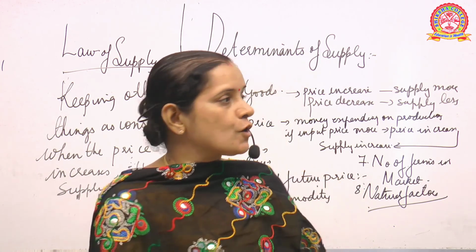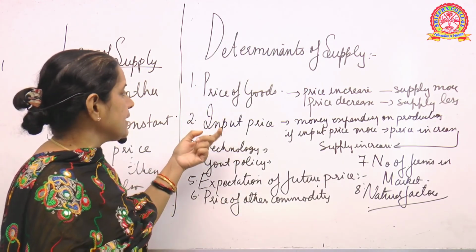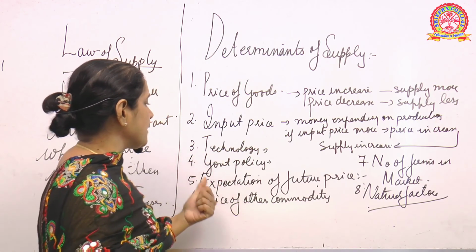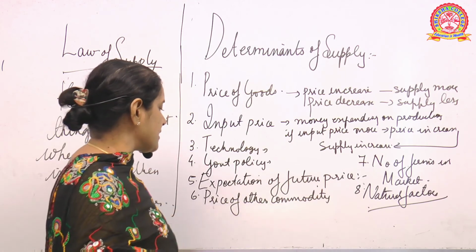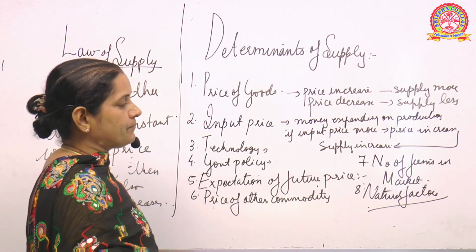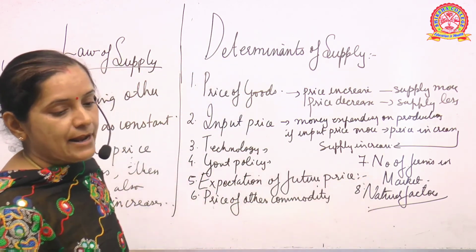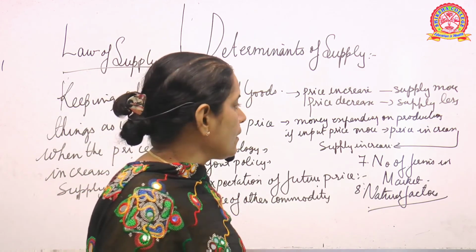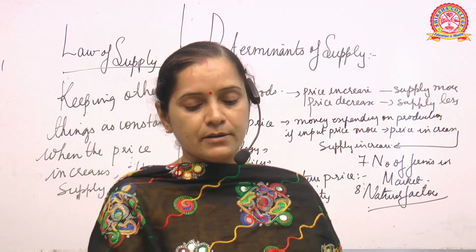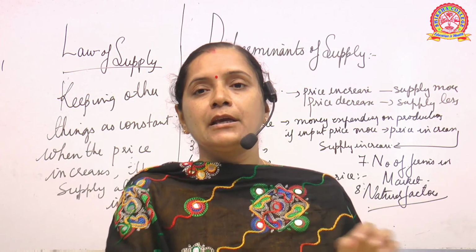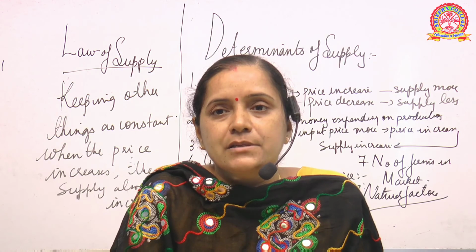So these are some of the determinants of supply which we have discussed, starting from price of goods, then input price, technology, government policy, expectation of future price, that the price may increase, then price of other commodities, number of firms operating in the market, and the last one is the natural factor. All these determinants have a very important role, they regulate the supply of goods or products in the market.